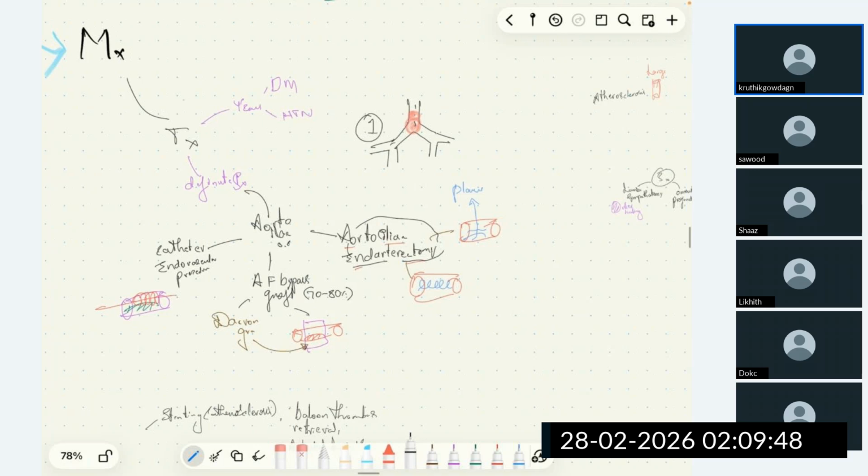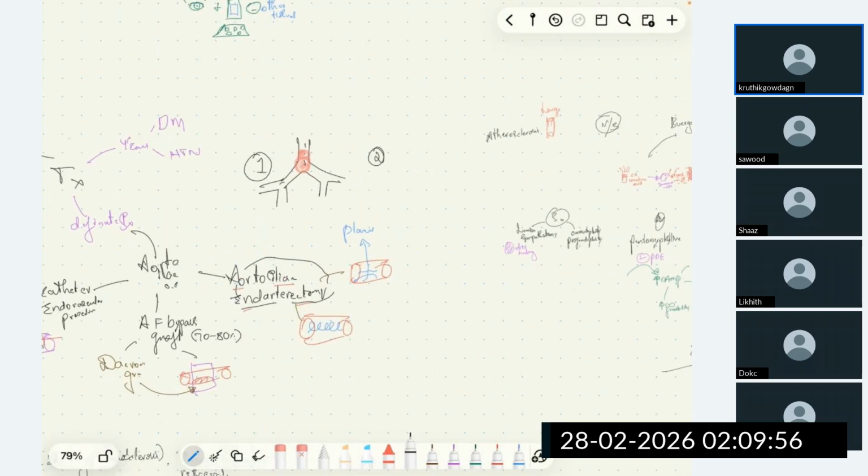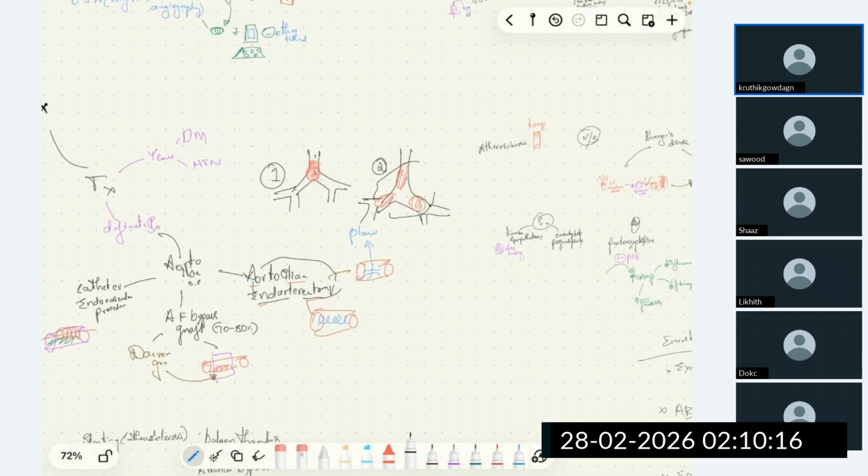Then we have type 2 disease where there is widespread abdominal aorta and iliac vessel involvement. Here the disease is severe. There is widespread atherosclerosis of the distal aorta and then iliac vessels. What to do in this case? We can't help, man. The disease is extensive. So we just remove this and place a synthetic Dacron graft, that is aortofemoral bypass graft procedure, done in case of type 2 disease. In type 3 disease, what happens?